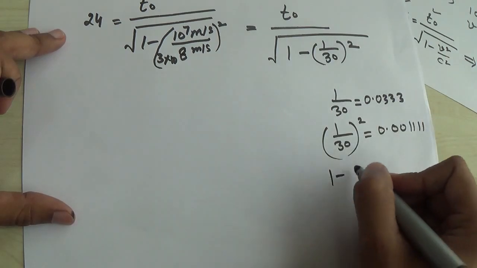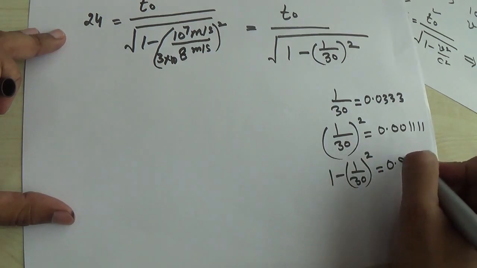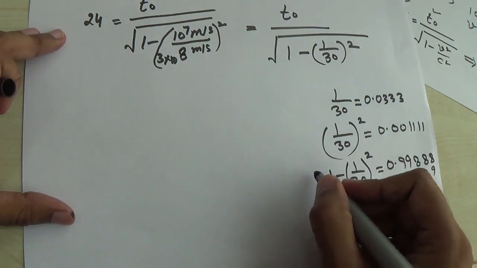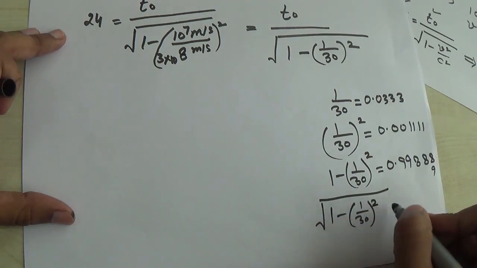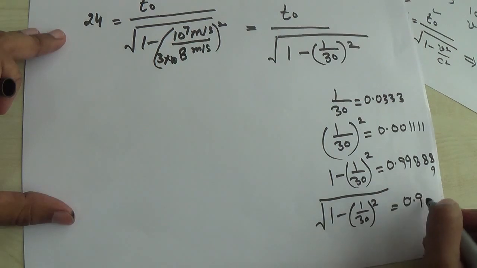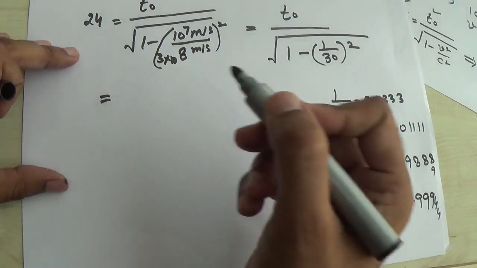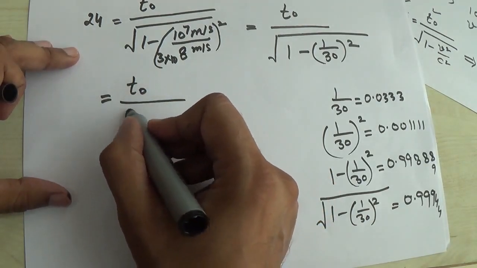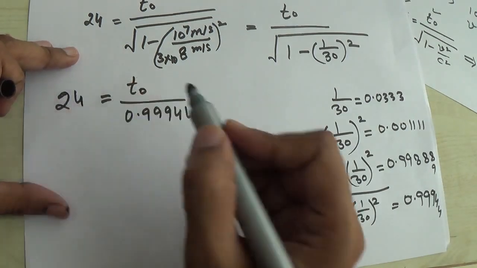Then 1 minus 1 upon 30 whole square is equal to 0.998889, and then square root of it is 0.99944. So now putting the value, it becomes T naught upon 0.99944, and there is 24.